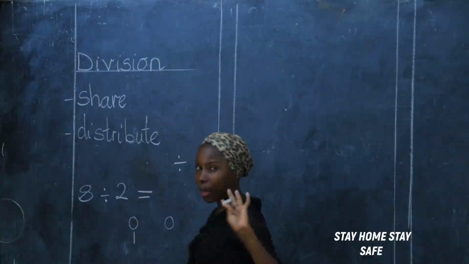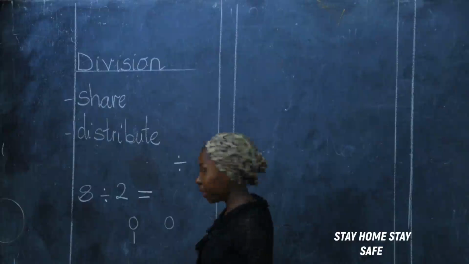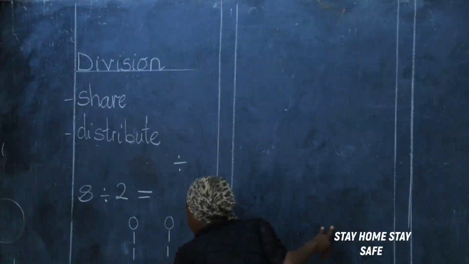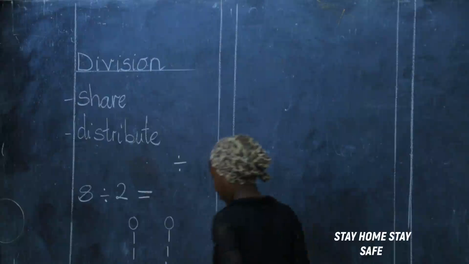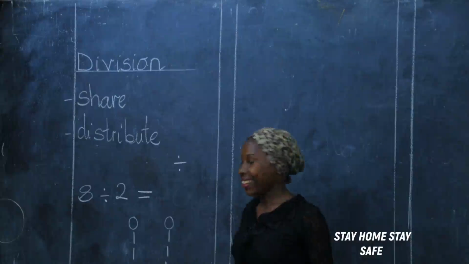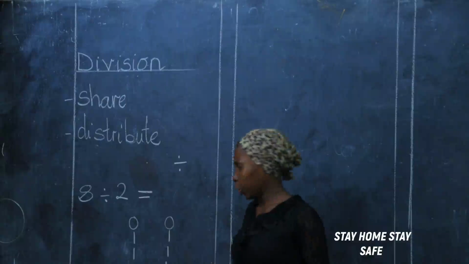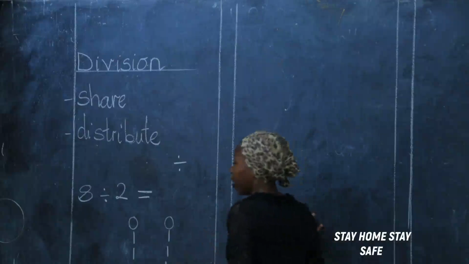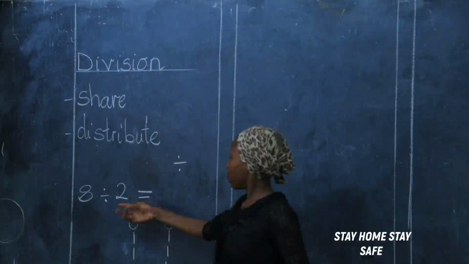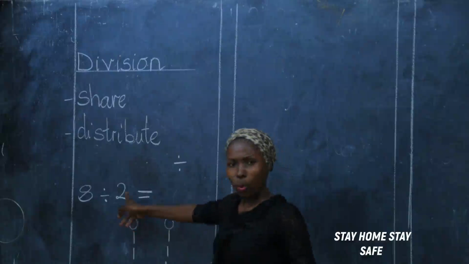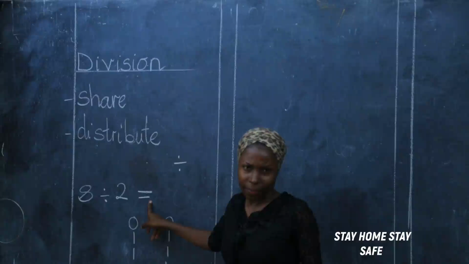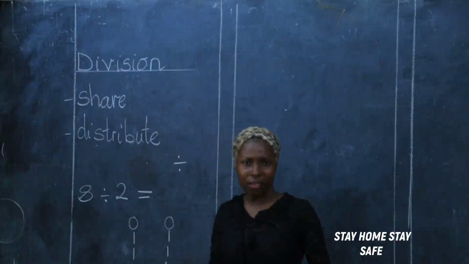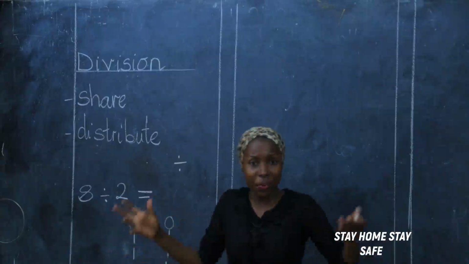1. We said we are giving them equally. No favoring. All right? 1, 2, 3, 4, 5, 6, 7, 8. Was I fair? Yes. Did I favor anybody? No. Everyone was given equally. We shared equally. So we want to know, if you divide 8 by 2, what does each get? How many does each person get? What is the share? How many does everybody get?